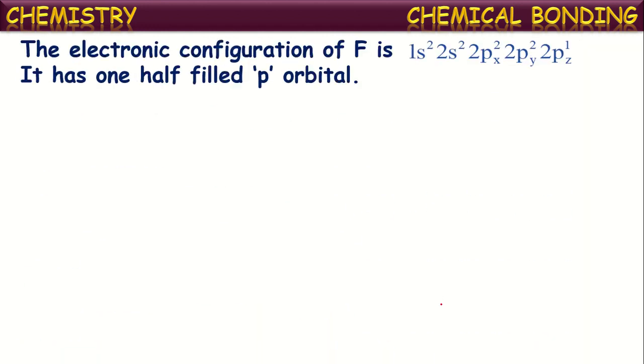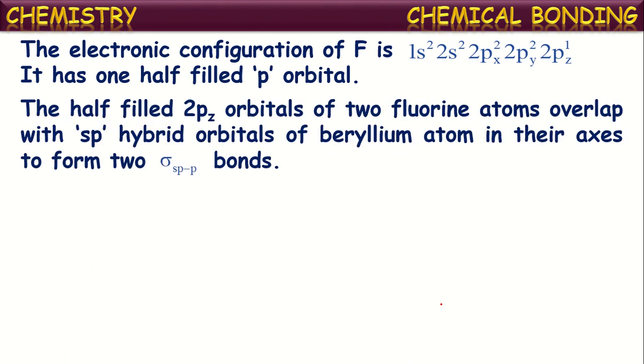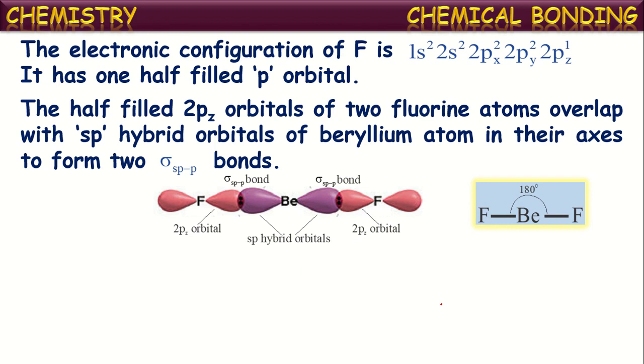In the other way, if you see the electron configuration of the fluorine atom, the atomic number of fluorine is 9 and its configuration is 1s2 2s2 2p5. To say it clearly, in the 2p subshell the configuration is 2px2, 2py2 and 2pz1. That means fluorine has one half-filled p orbital, the 2pz orbital, isn't it? The half-filled 2pz orbitals of two fluorine atoms overlap with the sp hybrid orbitals of the beryllium atom along their axis to form two sigma bonds.